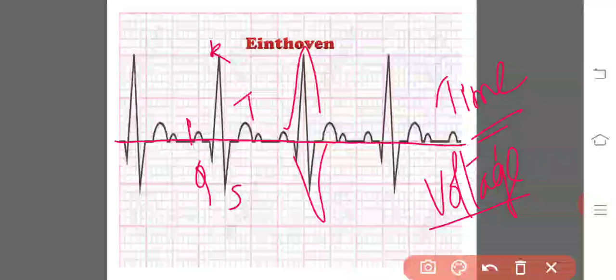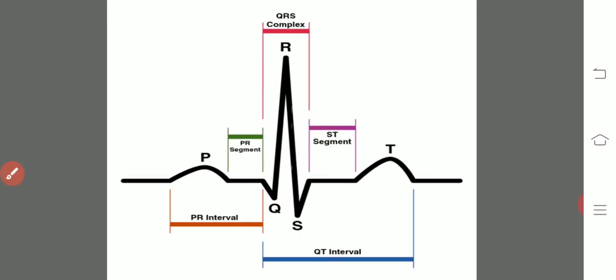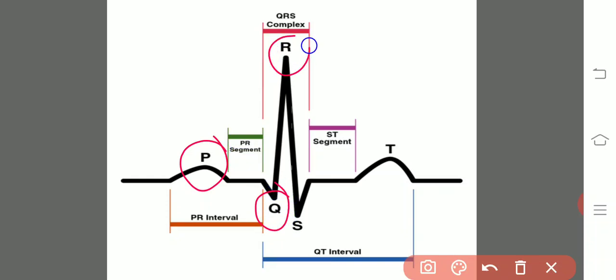Let us see what is there in the ECG. If you take into consideration one single unit, it looks like this, which comprises 5 points, namely P, Q, R, S and T. What is the meaning of them, and what are the P, Q, R, S, T representing? Always the P represents the depolarization of the auricles.